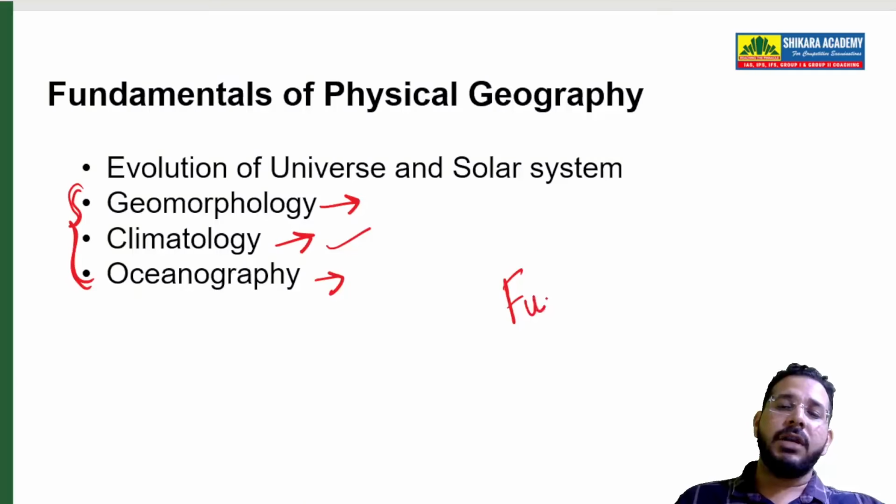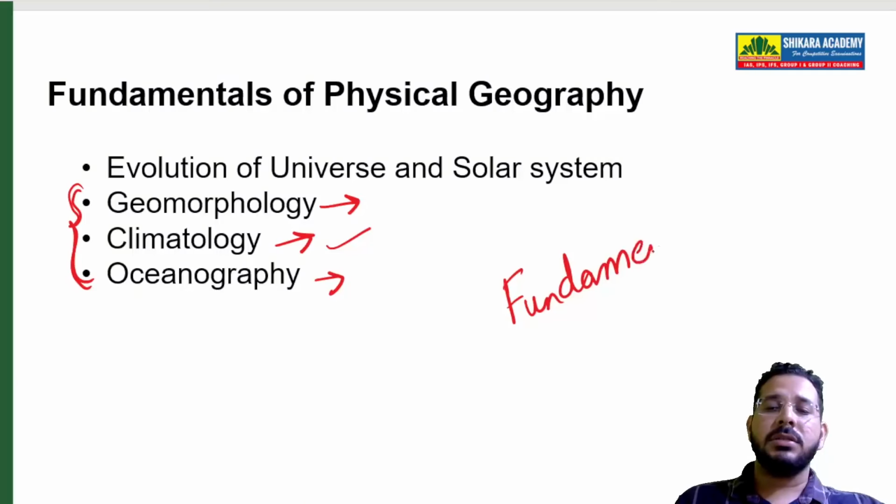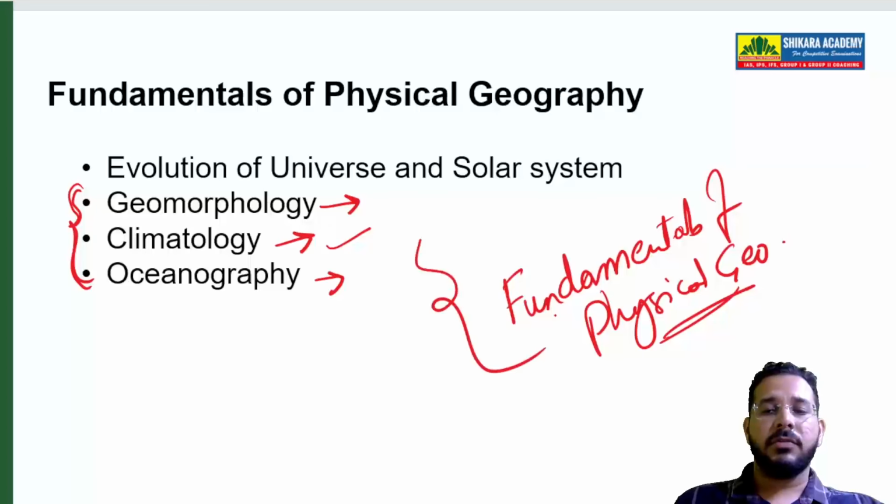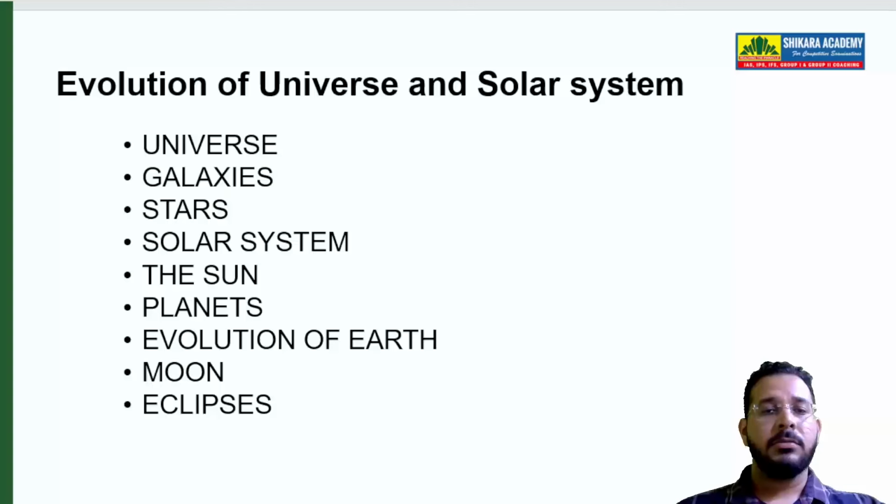You can study the fundamentals of physical geography NCERT for this world geography section. So we have the evolution of the universe, where some basic theories are present.